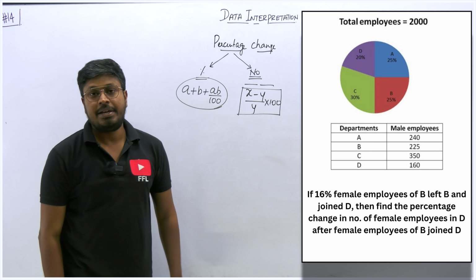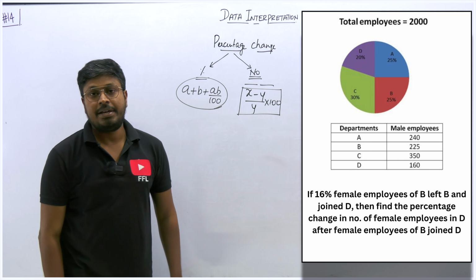Find the percentage change in number of female employees in D after the female employees joined D. Okay, so first, D is how much? What is the total number of employees in D? Total employees are 2000, so out of 2000, 20% are in department D, which is 400. So 400 will be the total number of employees in department D. Out of this 400, how many males are there? 160. So if 160 are male, the remaining 240 will be the total number of females. So the total number of females is 240.